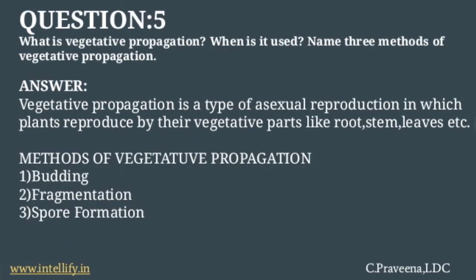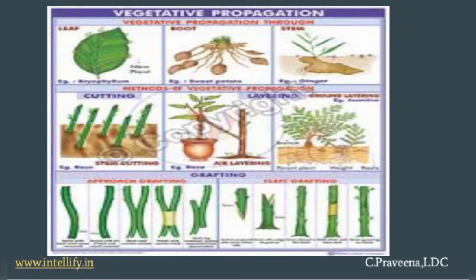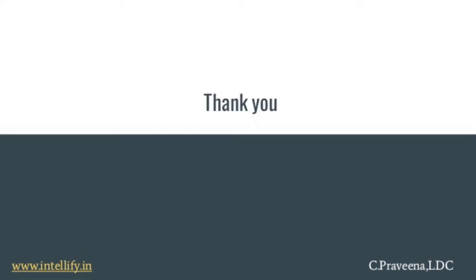Next, last question is, what is vegetative propagation? When is it used? Name three methods of vegetative propagation. Vegetative propagation is a type of asexual reproduction in which plants reproduce by their vegetative parts like roots, stem, leaves, etc. Some methods of vegetative propagation are budding, fragmentation, spore formation, etc. This is the picture of vegetative propagation, where budding happens in a leaf.